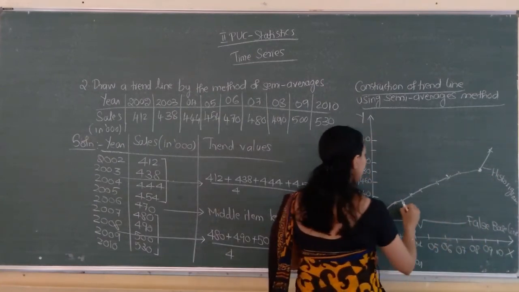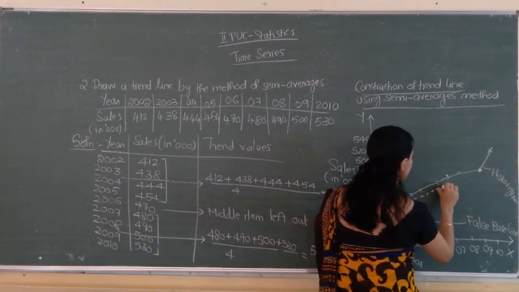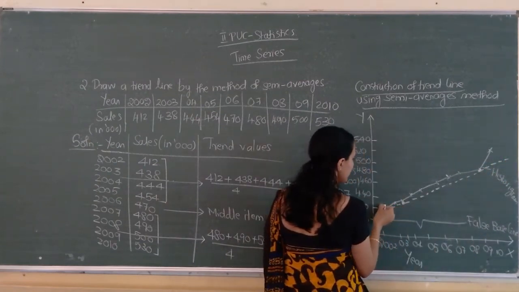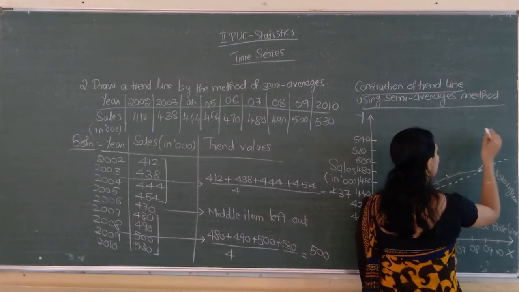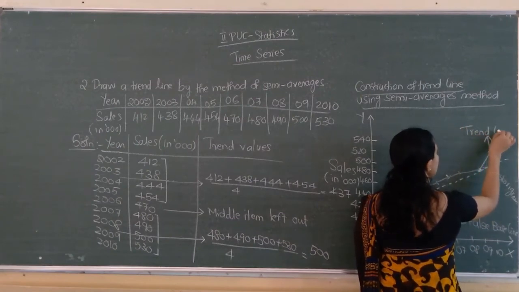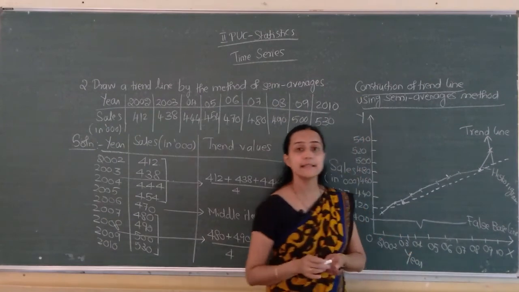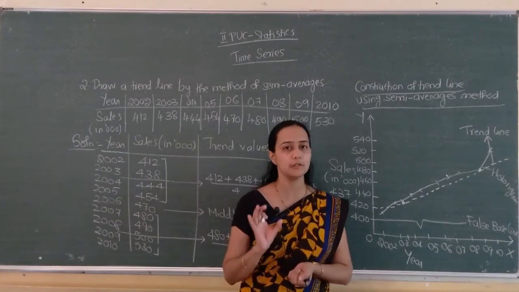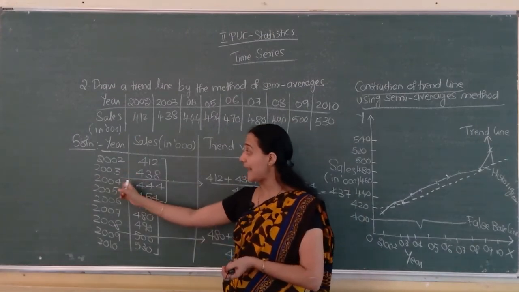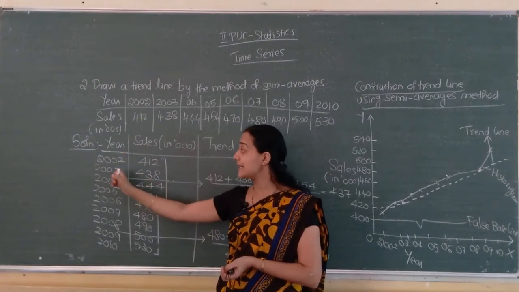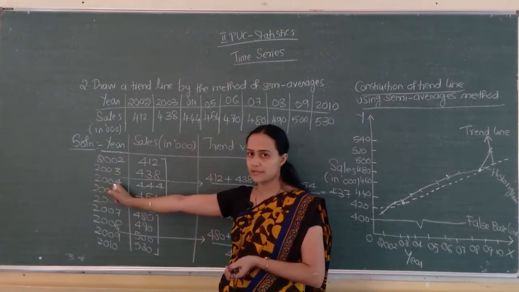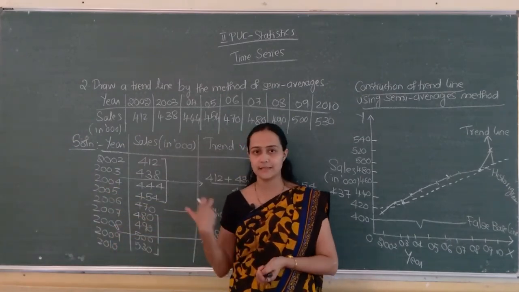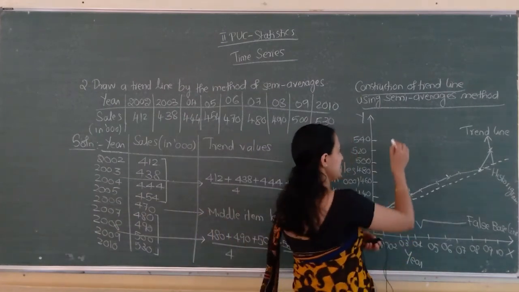So from here to here, draw a dotted line, and that is called a trend line. We can also extend the line from here. This is called a trend line. Hope this much is clear to you. Only two trend values are there. While drawing trend values, you have to notice where they fall: the first trend value is in between 2003 and 2004, and the second is in between 2008 and 2009. Clear? Yes.